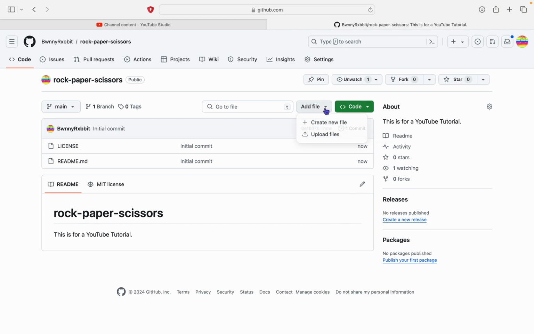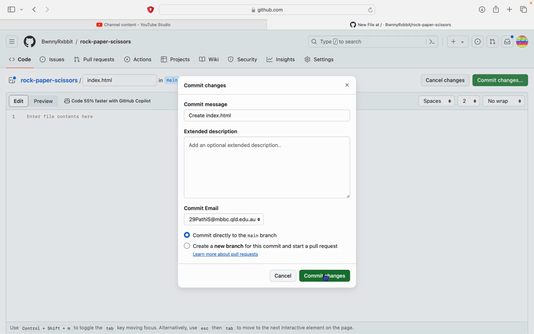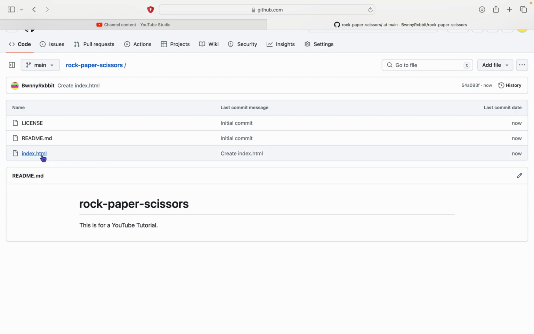Okay, so now we'll create a new file. We'll name this index.html. Then press on commit changes. Now we have an index.html file.